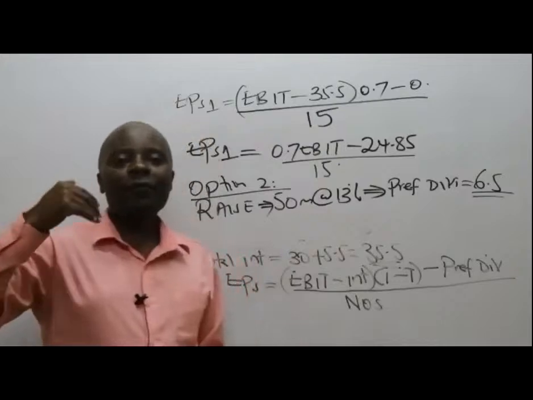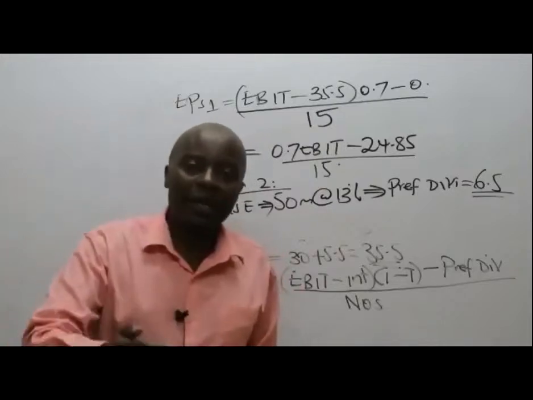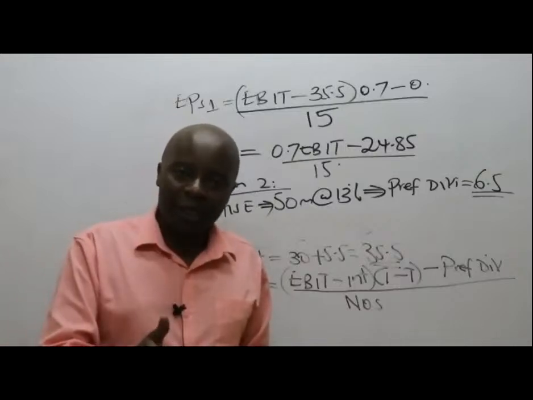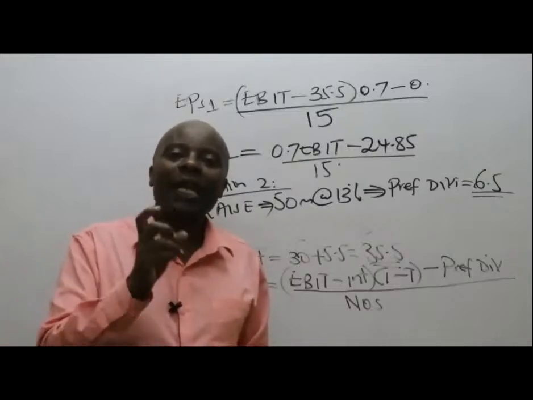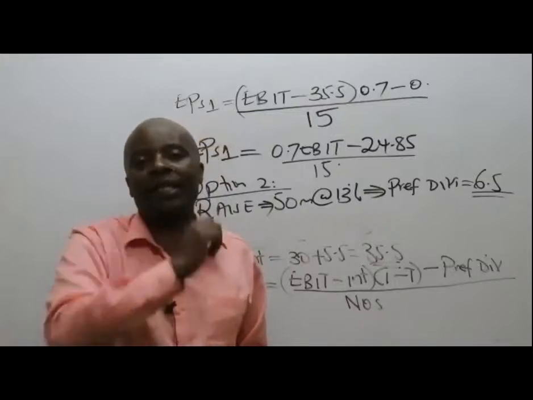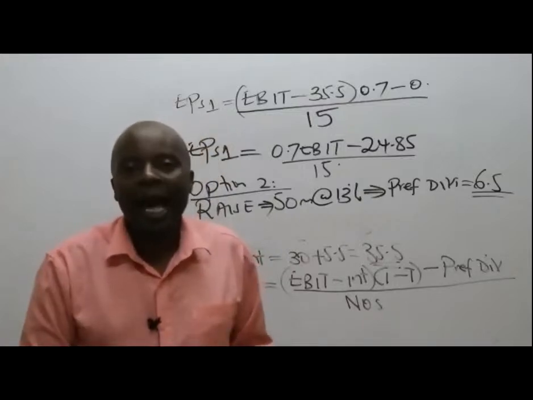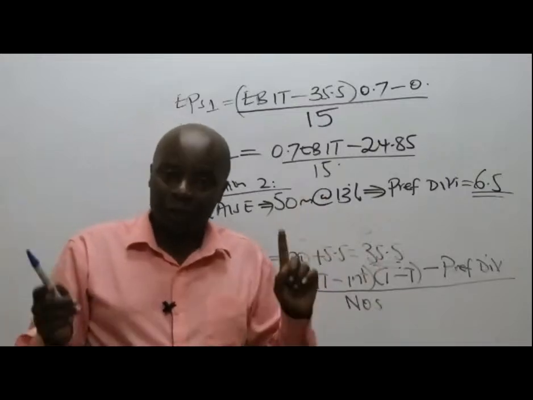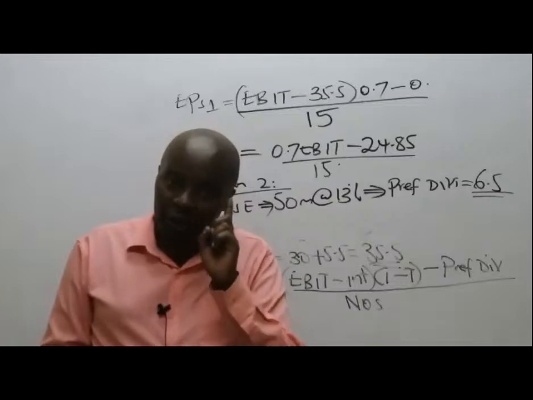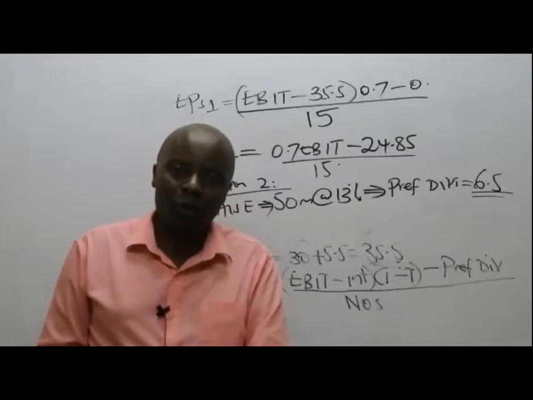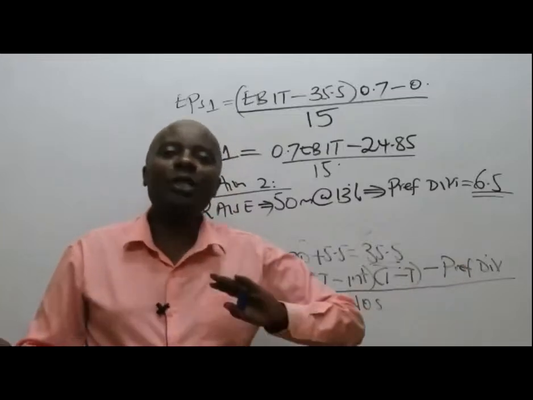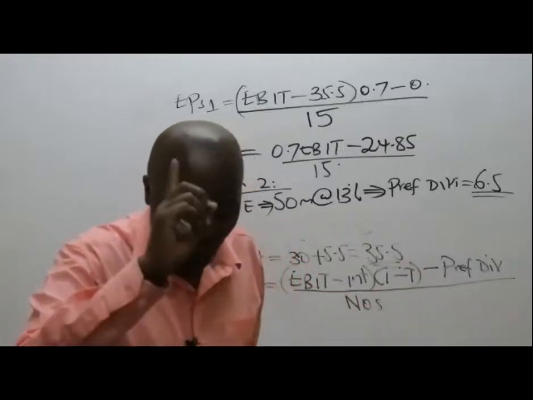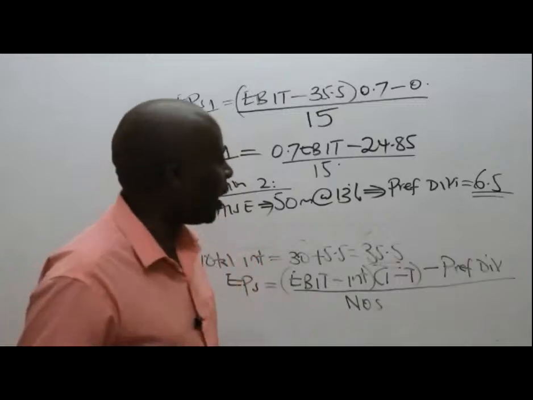Remember, if we are going to pay interest, it will only be interest arising out of our old debt of 250 at 12%. This time round, with option number 2, we are not going to borrow. We're not going to use a debt instrument. Option number 2 is dividends. It's preference shares.